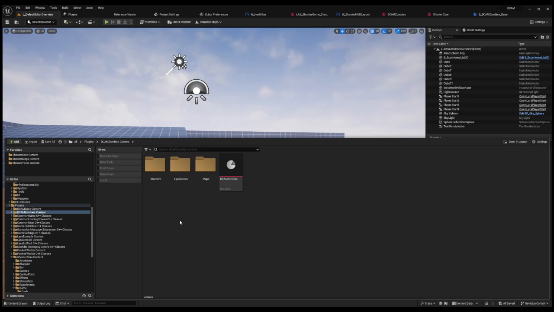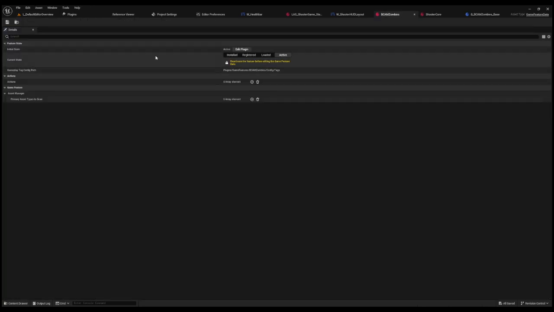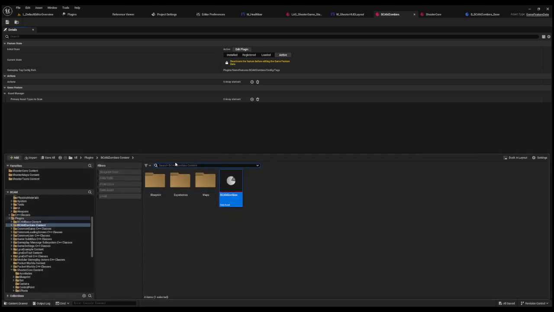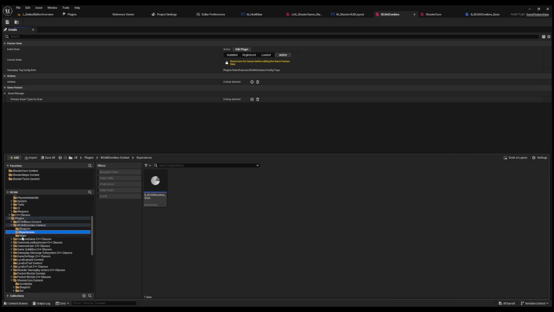Okay. So in my plugin, if you guys don't know how to set up gameplay features or plugins, go watch a video, but in your plugin, you'll have a data asset that talks about how your plugin's actually used, whether it's loaded or active or all these other asset management crap like dependencies. You can edit the plugin right here. There's the picture, stuff like that. We're going to go in here to our blueprint. No, sorry, experiences folder. Apologies.